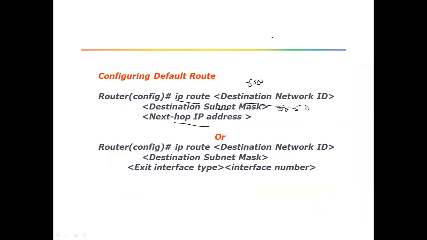Generally when you take an ISP, from this router to the ISP router there will be a peering, and they will provide the IP address. This IP address, which is the ISP IP address, will be the next hop to reach the internet. So from here the internet is connected. This is your router. So the default route is used for the internet.